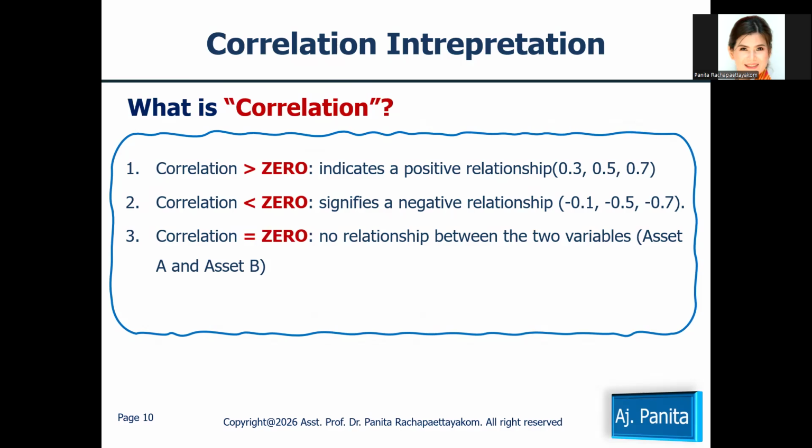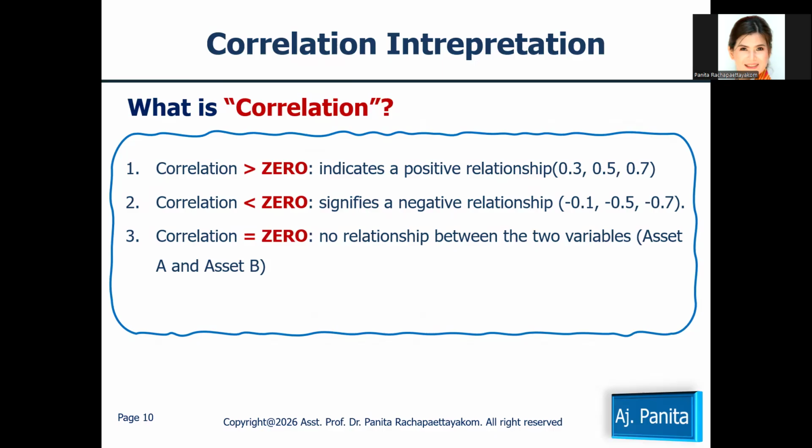In the second case, please notice that a correlation less than zero signifies a negative relationship, for example, minus 0.1, minus 0.5, or minus 0.7. The negative correlation refers to when asset A increases 1%, the return of asset B will decrease 0.7%. In this case, the correlation of these two assets is minus 0.7.